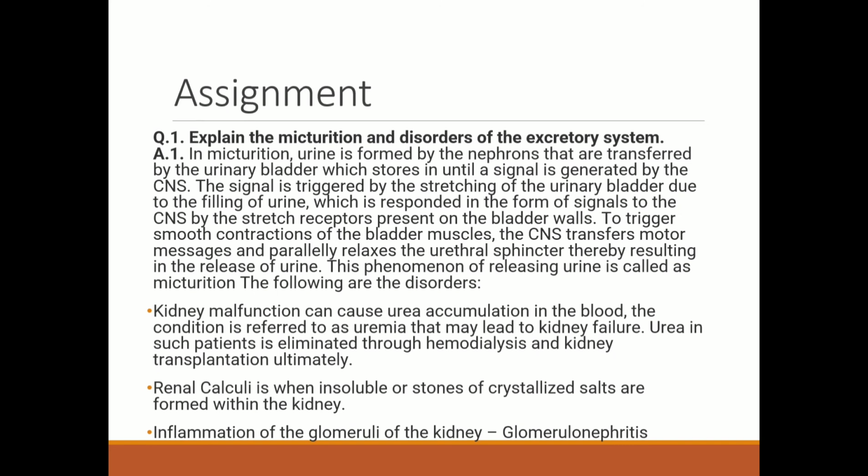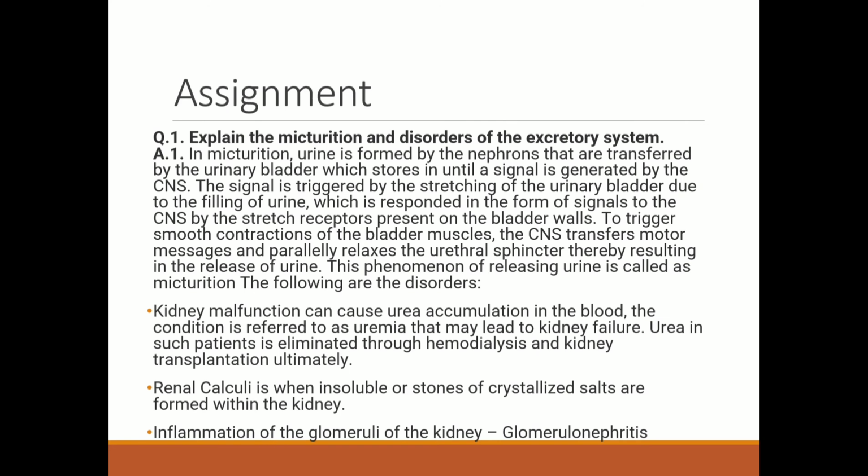To trigger smooth contractions of the bladder muscles, the CNS transfers motor messages and in parallel relaxes the urethral sphincter, thereby resulting in the release of urine. This phenomenon of releasing urine is called micturition, and the following disorders are also related to it.